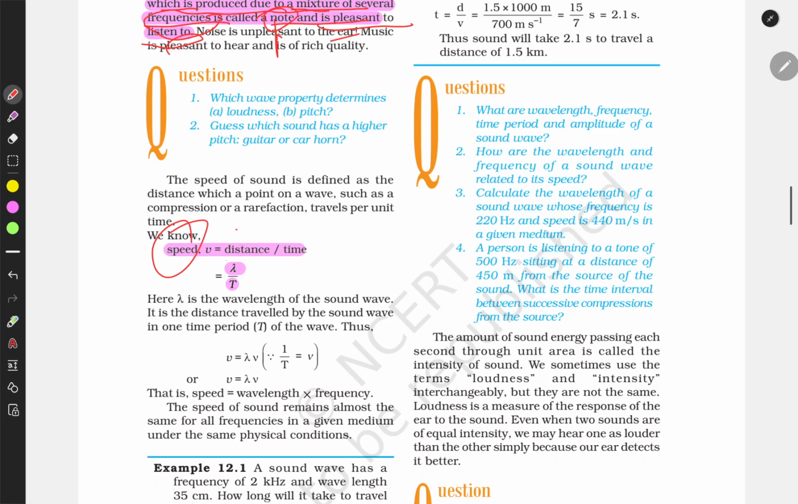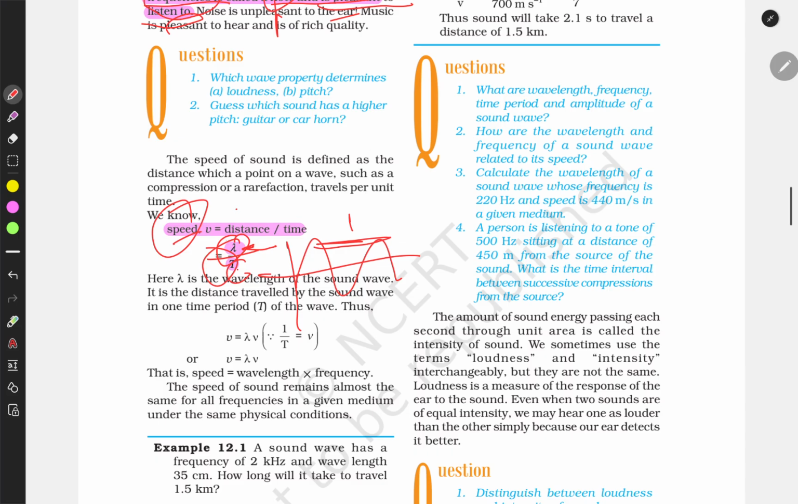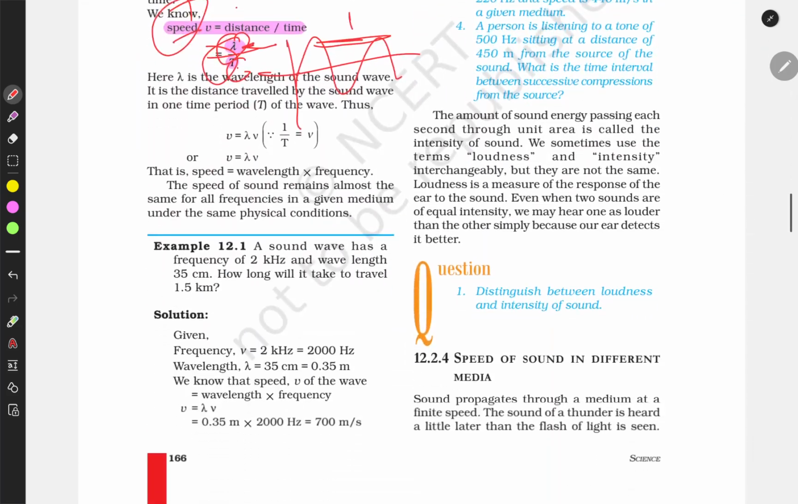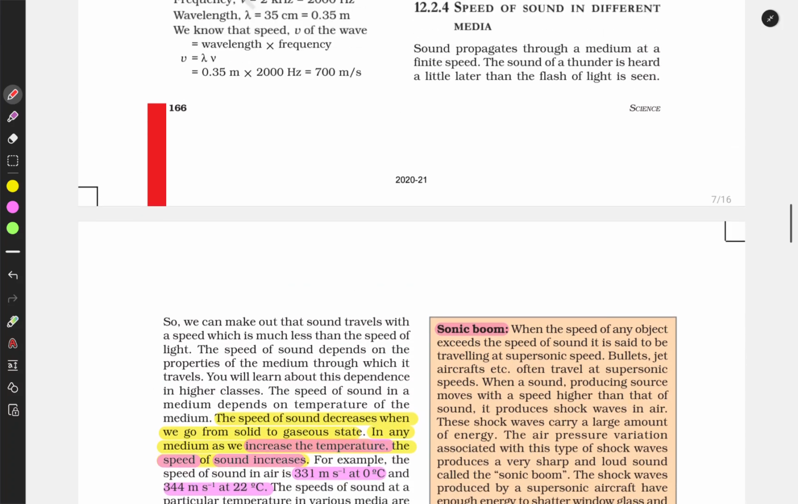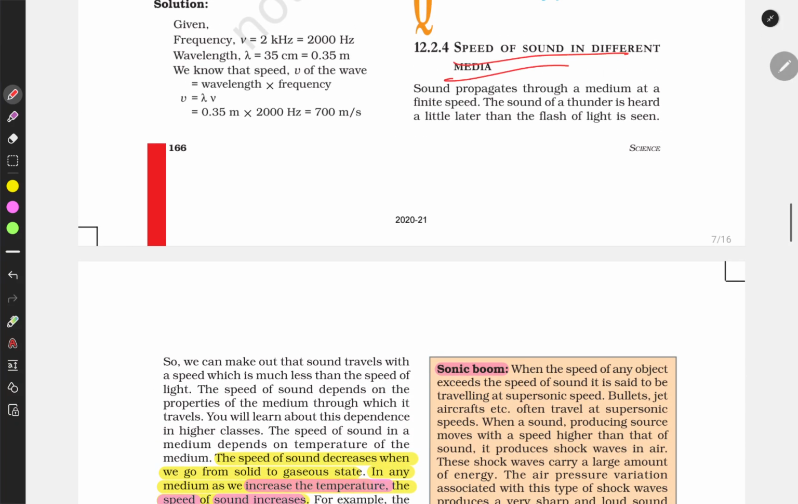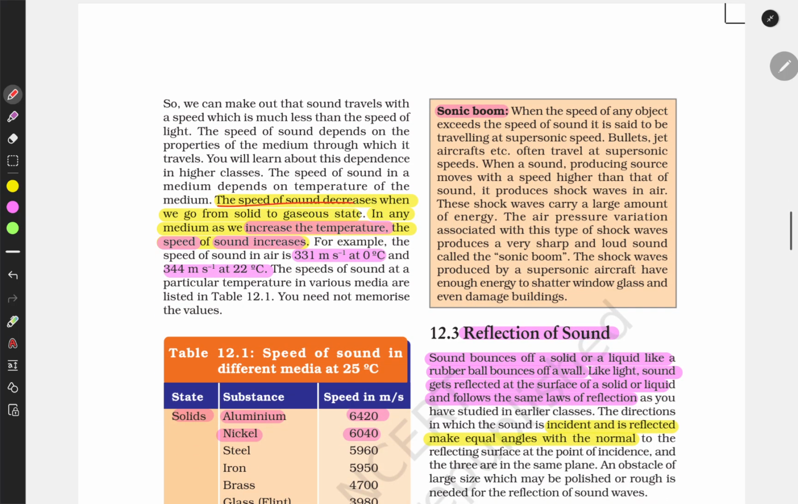The speed of the sound can be found by wavelength divided by time. What is a single wavelength? This wavelength divided by time is called speed. Sound has a different speed in different media. The speed of the sound decreases when we go from solid to gas. It decreases from solid to gas.